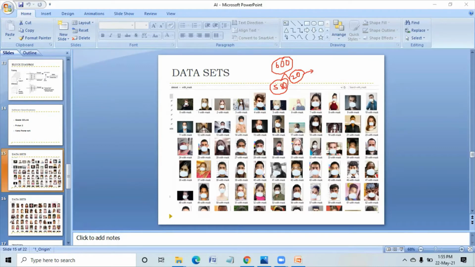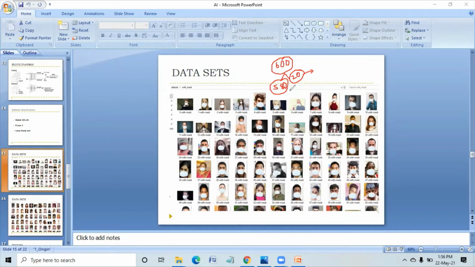Here also with the mask, we will not give 600 images. We'll give only 580 and hide the 20 images. Like whenever you ask something of your mother, she hides something. If there are 10 biscuits, she hides one biscuit. She feeds you with 9 biscuits, right? After completion of the 9 biscuits, if you ask her, she will give that 10th biscuit. Up to then, she will not reveal that.